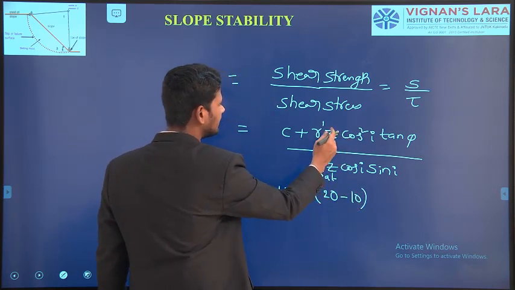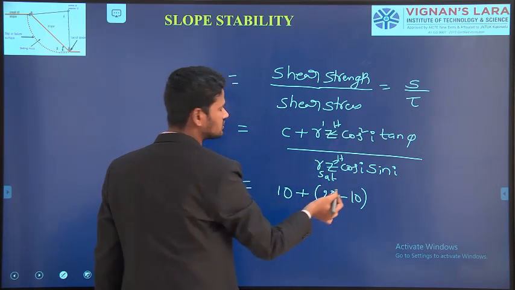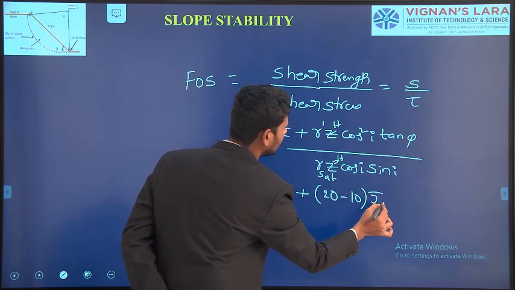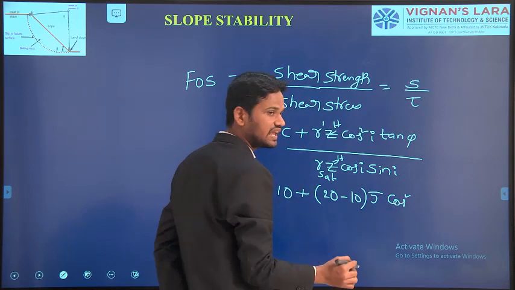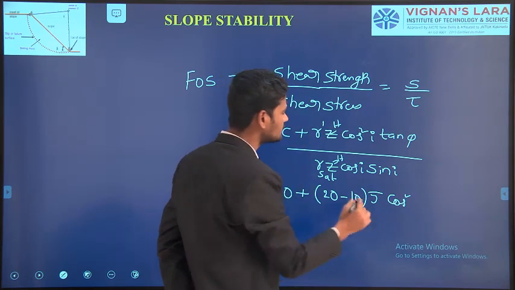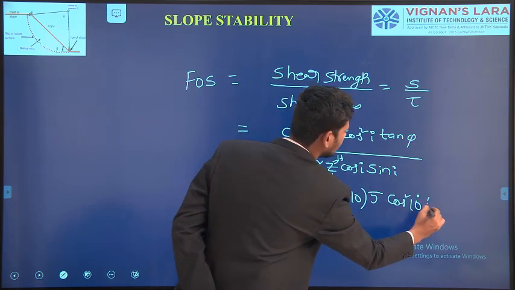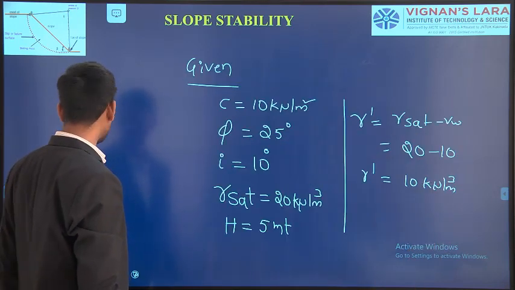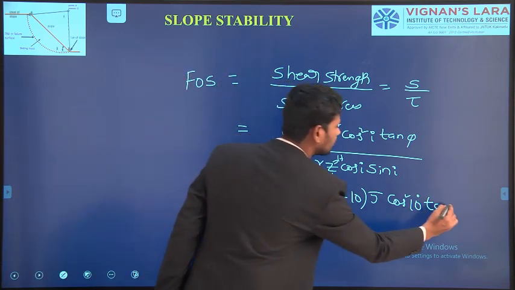and where Z or H, we can write as Z or H. This Z or H value is given in the problem as 5 meters, and cos square i, where i is the angle of inclination with respect to the horizontal ground surface. That value is given in the problem as 10 degrees, and tan phi, where phi is the angle of internal friction of the soil mass, is given in the problem as 25 degrees.